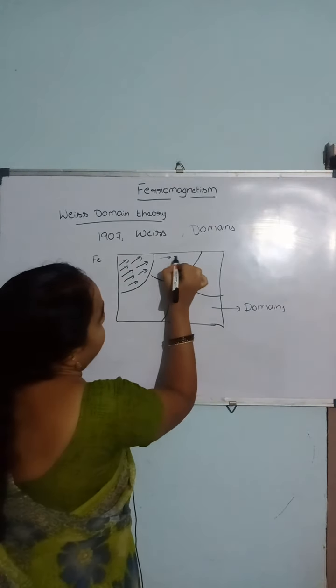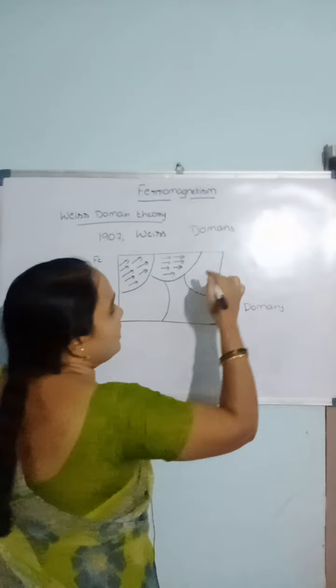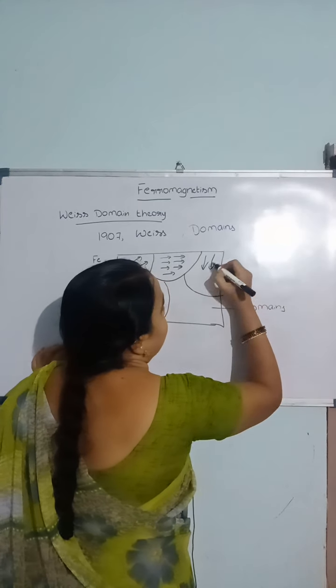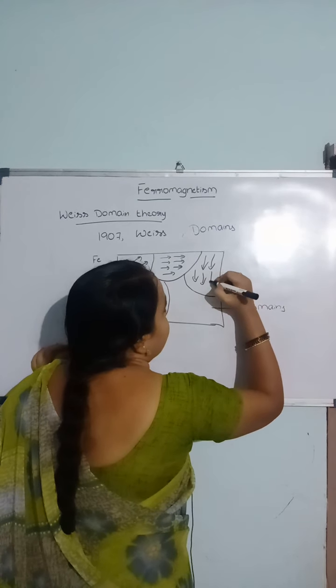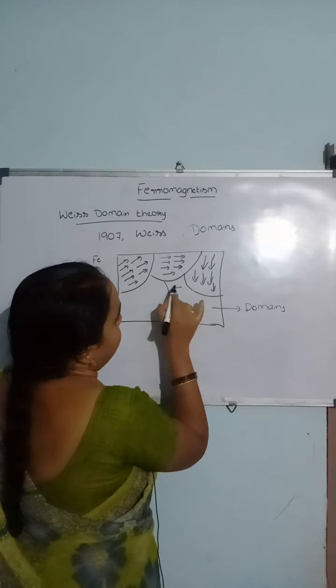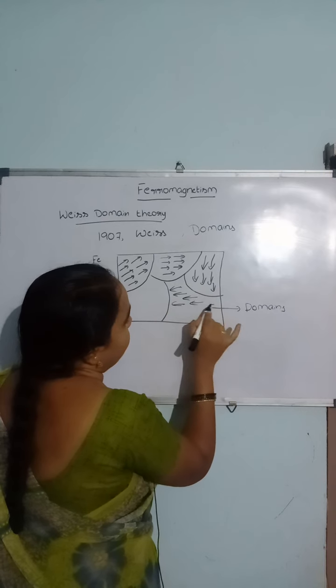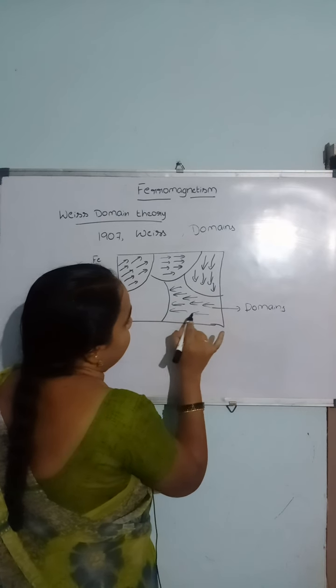This is another domain having the magnetic dipole moments oriented in this direction. This is another domain having dipole moments oriented in this direction. This is another domain having dipole moments oriented in a single direction.